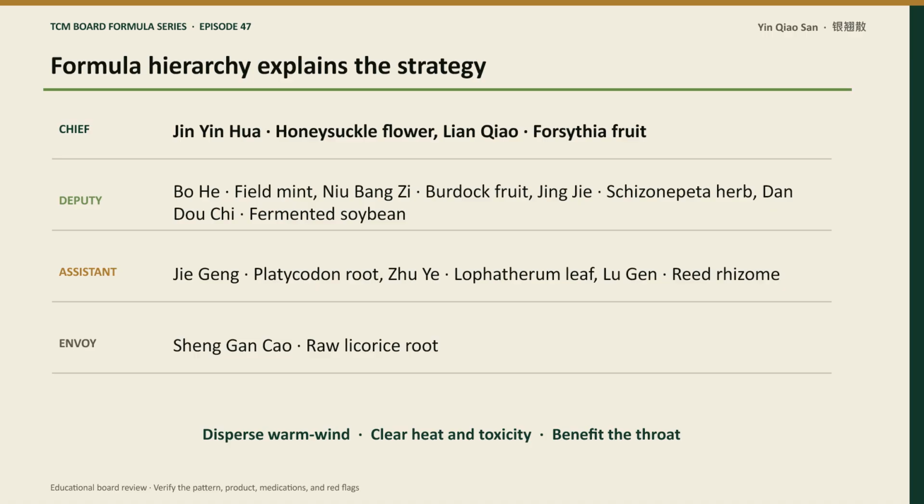Organize the hierarchy. Chief, Jin Yin Hua, a honeysuckle flower, Lian Qiao, a forsythia fruit. Deputy, Dou Chi, a field mint, Niu Bang Zi, a burdock fruit, Jing Jie, a schizonepeta herb, Dou Chi, a fermented soybean. Assistants, Jie Geng, a platycodon root, Zhu Ye, a lophotherum leaf, Liu Gen, a reed rhizome. Envoy, Sheng Gan Cao, a raw licorice root. This hierarchy reveals the main therapeutic direction, supporting actions, and how the formula balances or guides its effects.